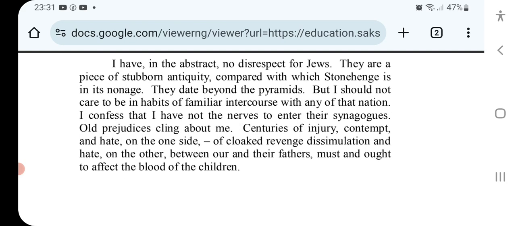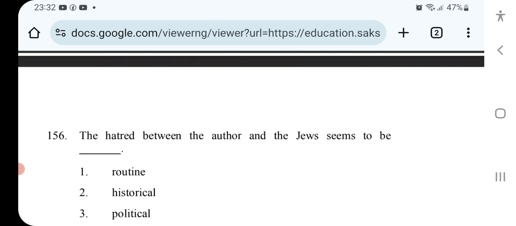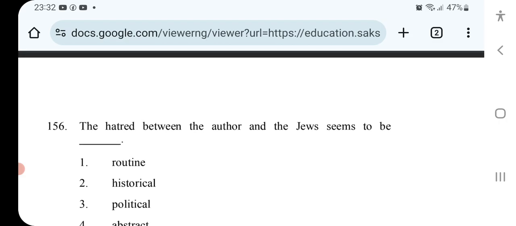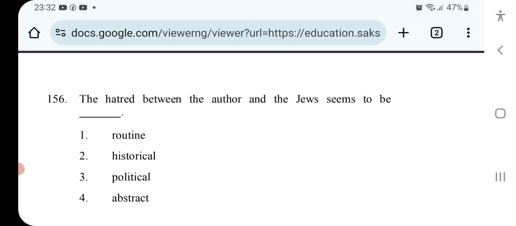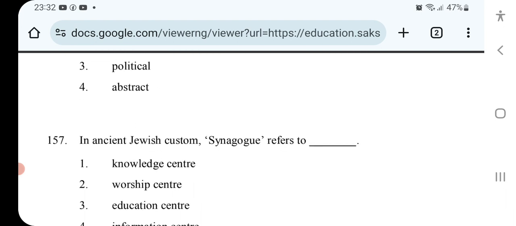No disrespect for Jews in the abstract. The hatred between the author and the Jews seems to be abstract, I think. In ancient Jewish custom, synagogue refers to.